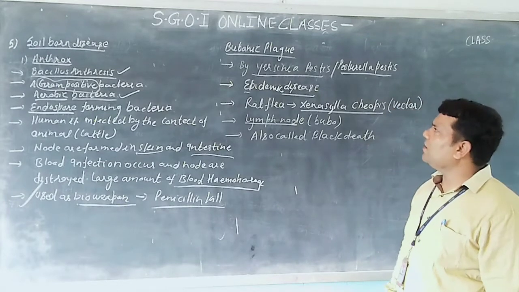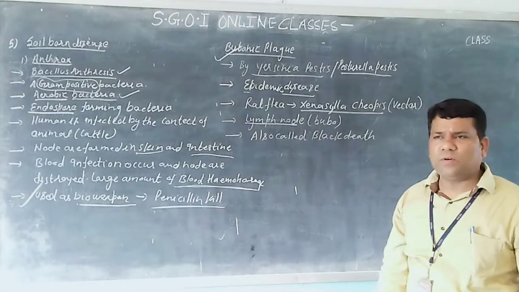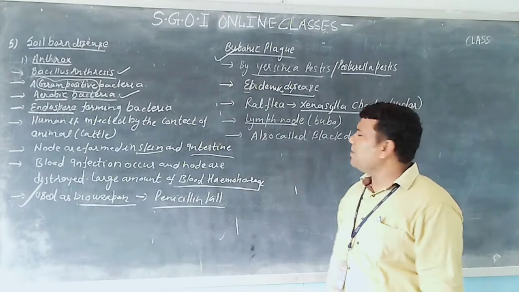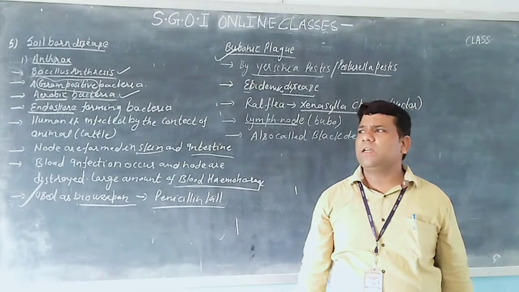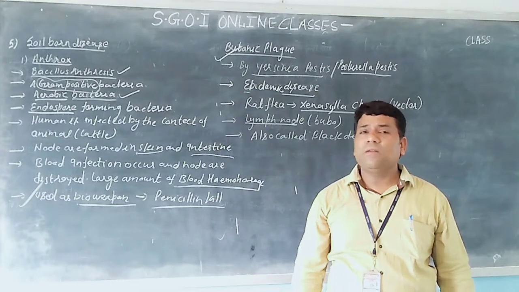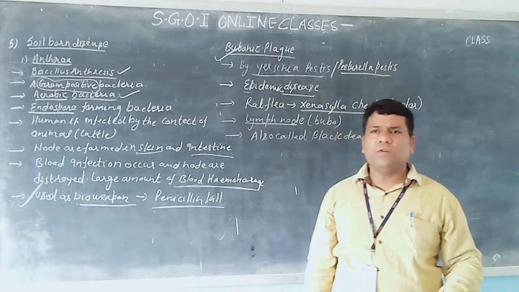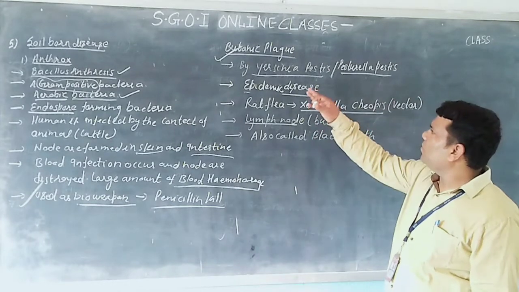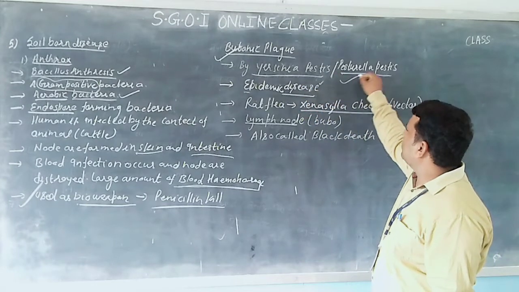Now we come to another disease. This is known as bubonic plague. This is one of the most important diseases because it is an epidemic disease. An epidemic disease is a type of disease which infects a large number of people, and it can destroy a village or city also. Bubonic plague is caused by Yersinia pestis or Pasteurella pestis.